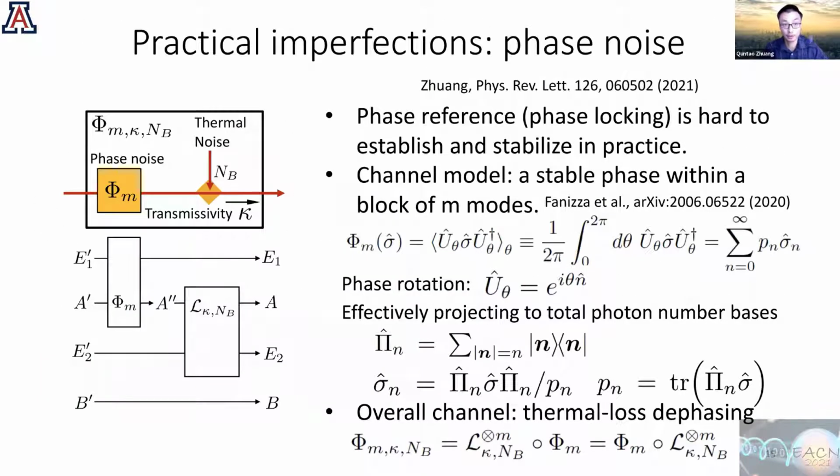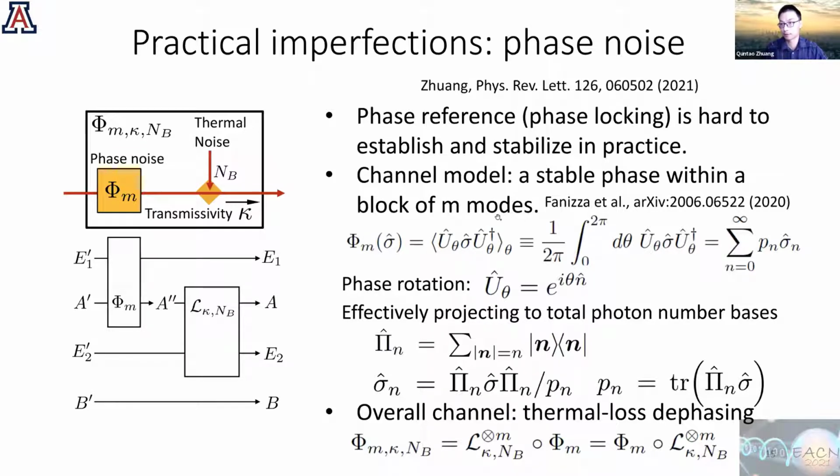And before I close, we also want to address maybe some more practical imperfections. For example, phase noise. As we know, in a communication scenario, it is very hard to do this so-called phase locking or establish a phase reference. This will require very non-trivial feedback control over long distances. So can we do something about this phase noise? This paper is a recent one that analyzes the effects of this phase noise, assuming that you can have some stable phase within a block of M modes.